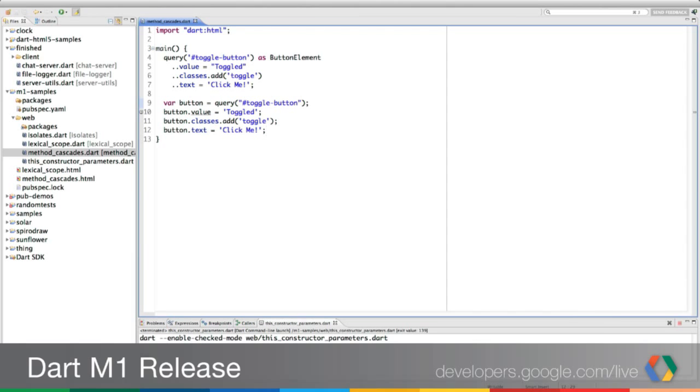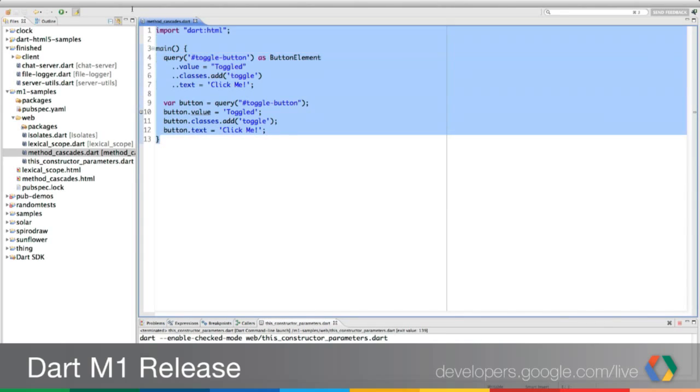Maybe we can go to the laptop screen, and hopefully the font is big enough. I pulled up two examples that do the same thing. The top is the method cascade syntax. This is as big as I can get it. Sorry.